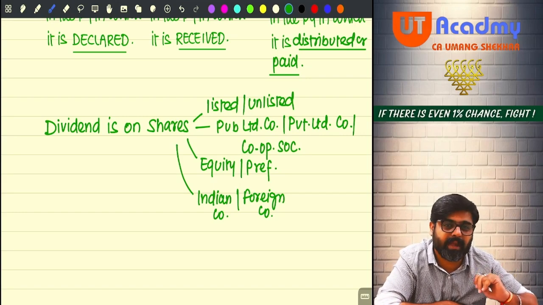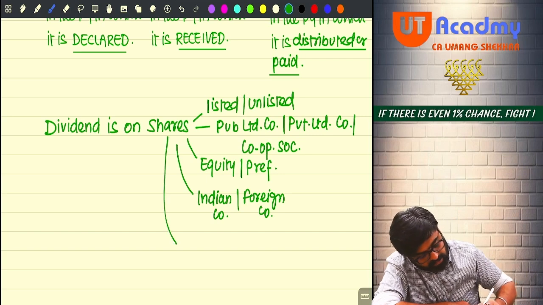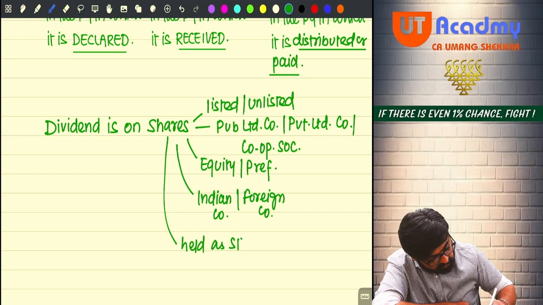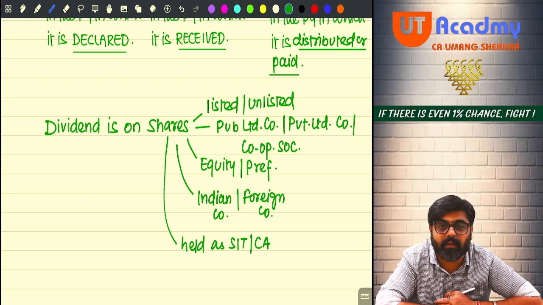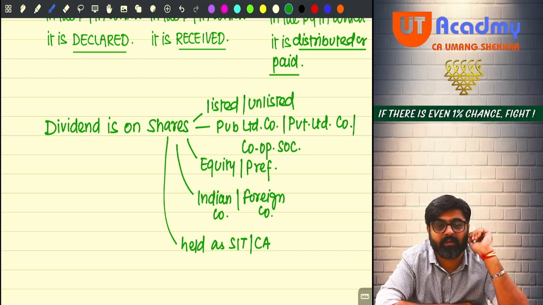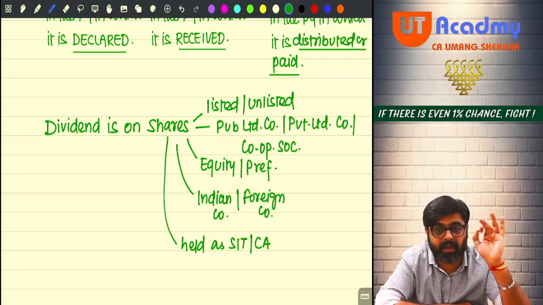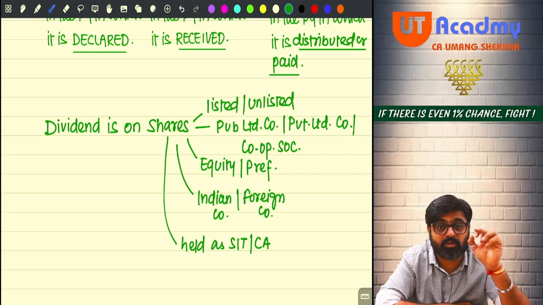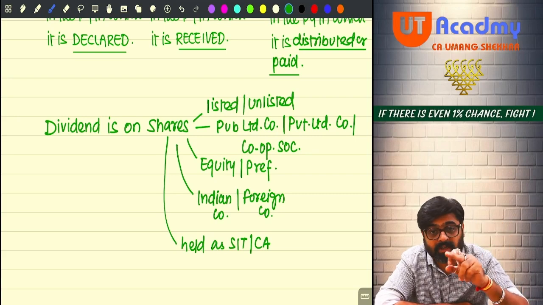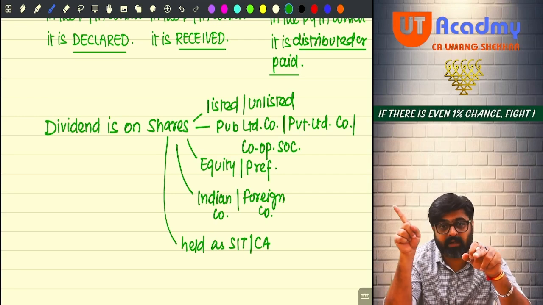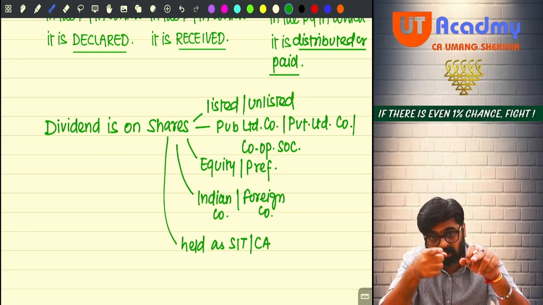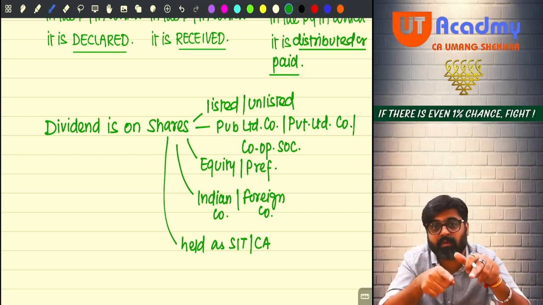Now, sometimes the shares are held as stock in trade, or even as a capital asset. It will not make any difference. And please don't even dare to charge the dividend on shares held as stock in trade under the head PGBP. The dividend will come here only, under the head IFOS.